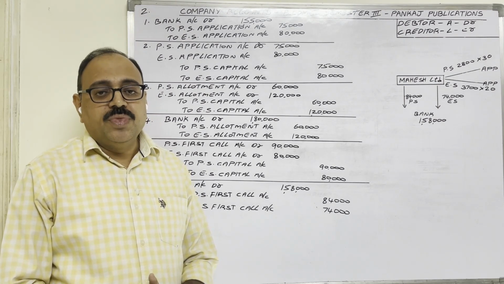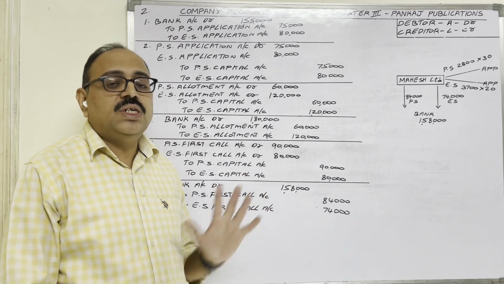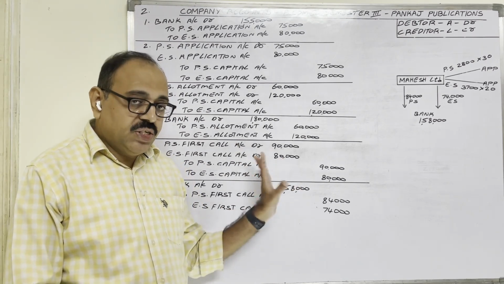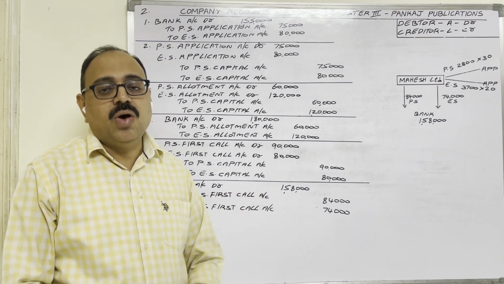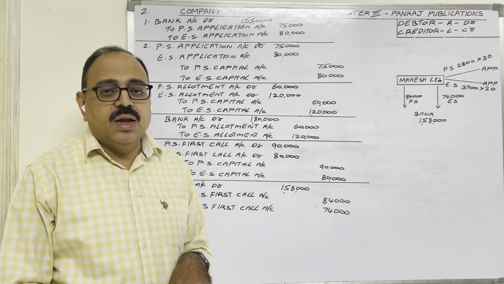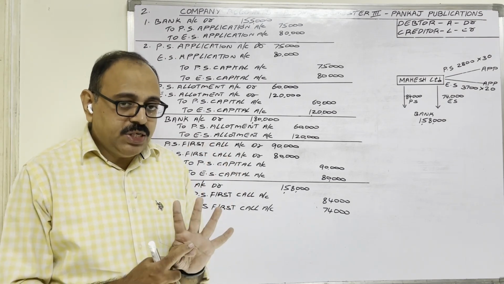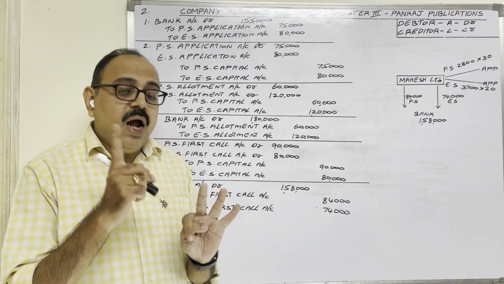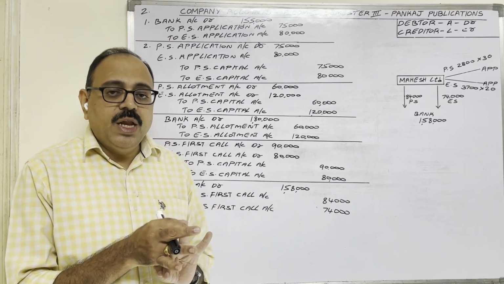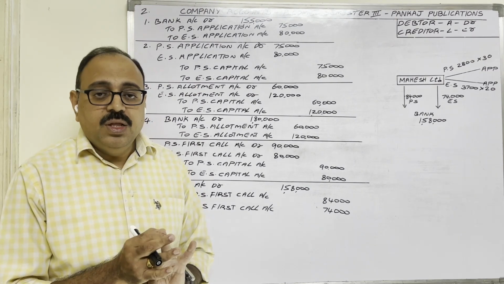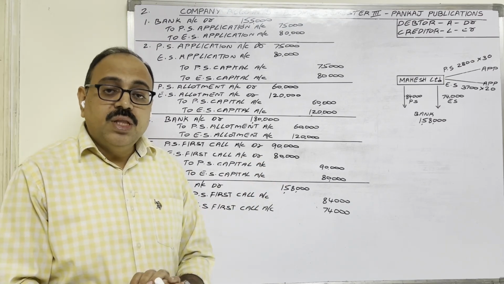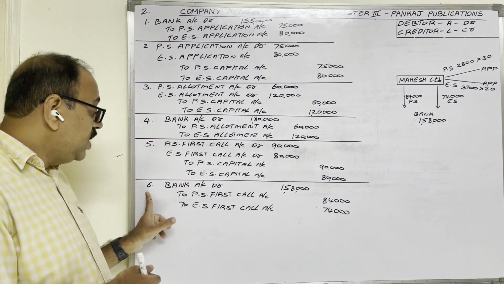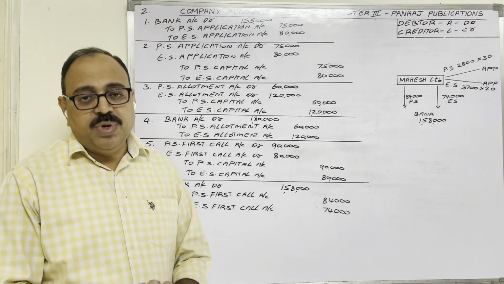Now come to final call. In the first problem, for final call also we wrote journal entries: received entry, transfer entry. But in the second problem, we should not write the entries for final call, because in the current year, the company made only application money, allotment money and first call. So final call money, the company wants to collect in the next year. Therefore, final call related entries in the next year we have to write, not in the present year. Therefore, in the journal, up to the 6th entry only we should write. So the journal is completed. Take a screenshot of the journal.